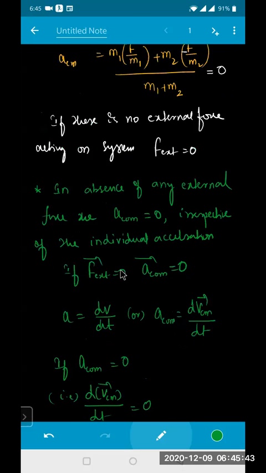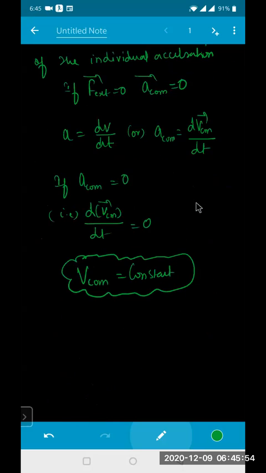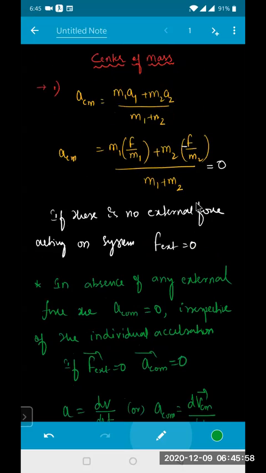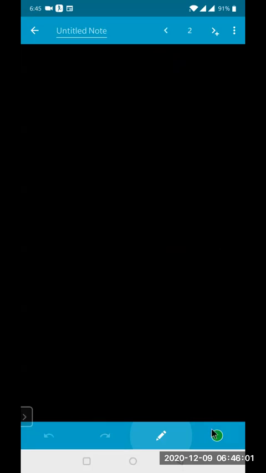This is the first conclusion which you need to remember. In the absence of any external force, irrespective of individual accelerations, if external force is 0, acceleration of center of mass of the system is 0. If acceleration of center of mass of the system is 0, velocity of center of mass of the system will become constant. Chalo.